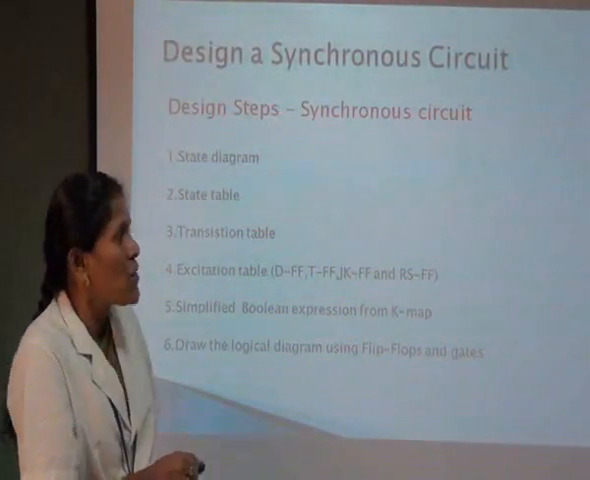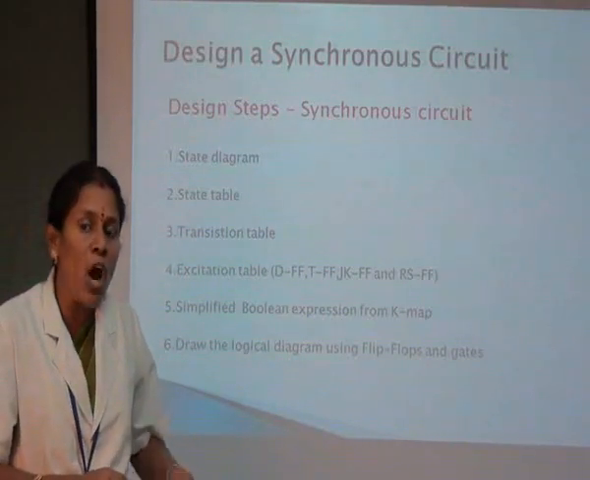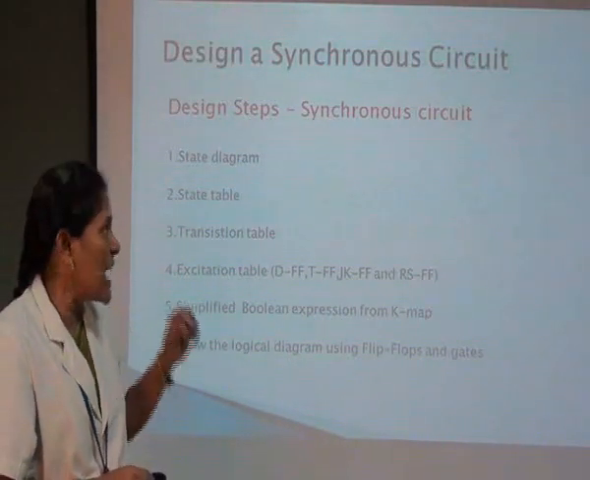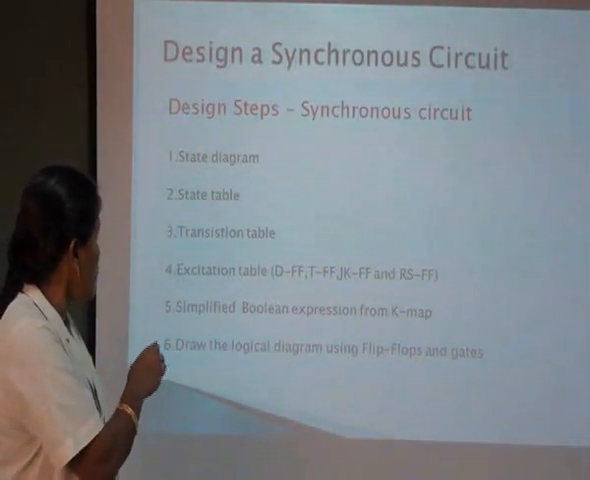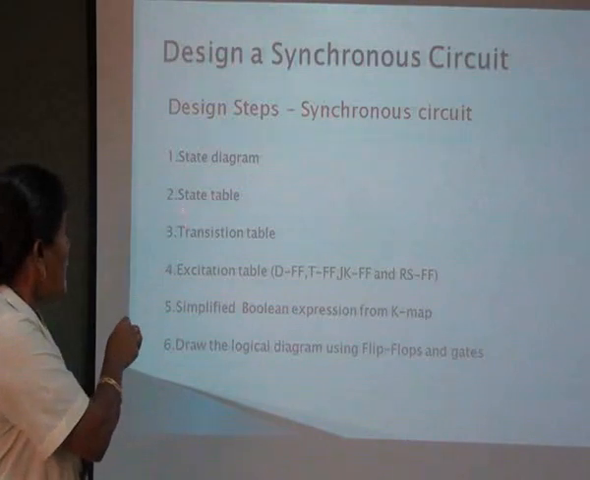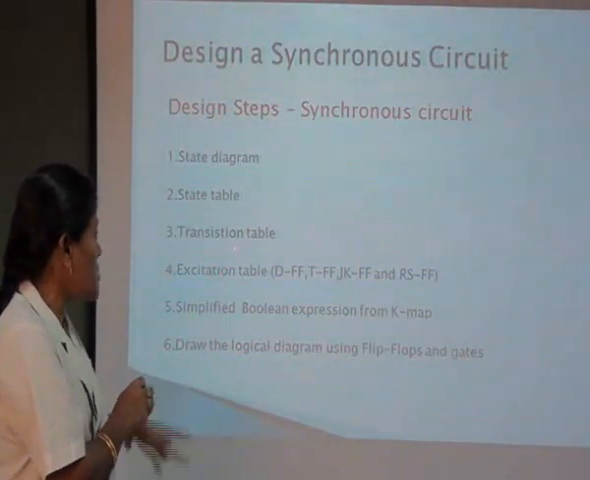So these are the steps. First, make a state diagram. What are the states needed and how they are to be controlled. So that is the initial step, the state diagram. Make a state diagram, and then from the state diagram make a table. That table is called a state table. Next you make a transition table.